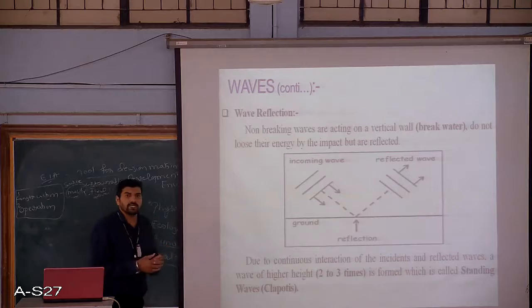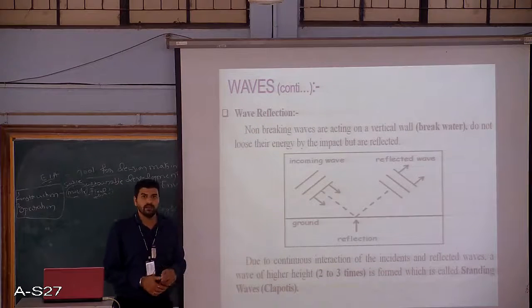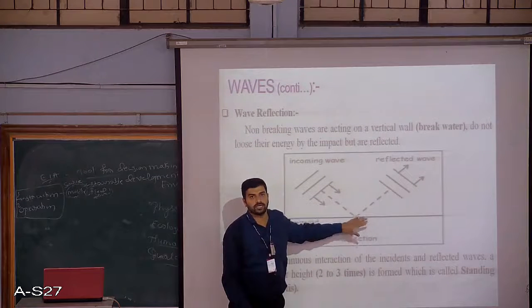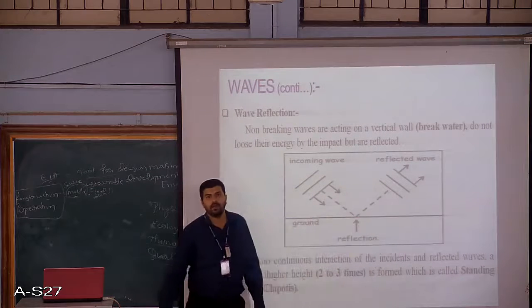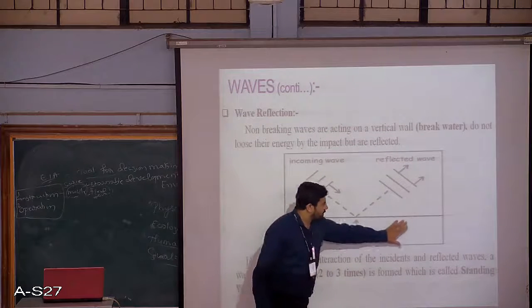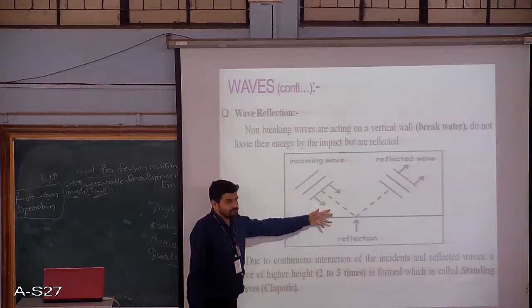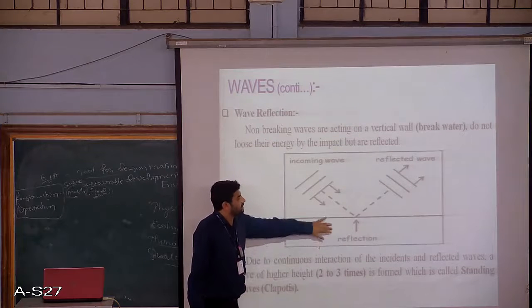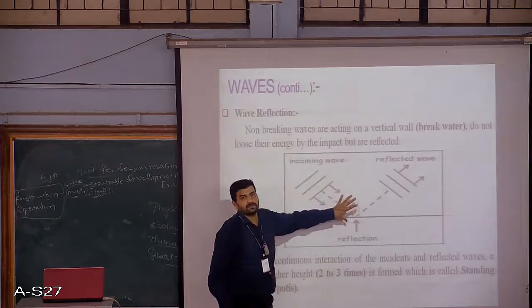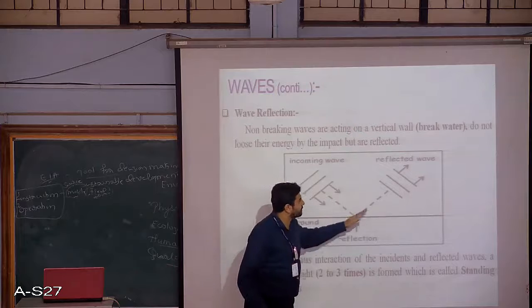One more particular concept that usually takes place is what we call wave reflection, wherein an incoming wave, rather than breaking on the structure, gets reflected back in an opposite or different direction. Here, as you can see in the image, let us consider this is a structure of a harbor component, a quay or a breakwater. An incoming wave may come and hit it. Rather than breaking, rather than the energy of the wave getting reduced, it may get reflected and move in the other direction.